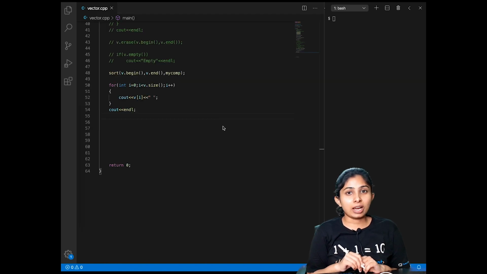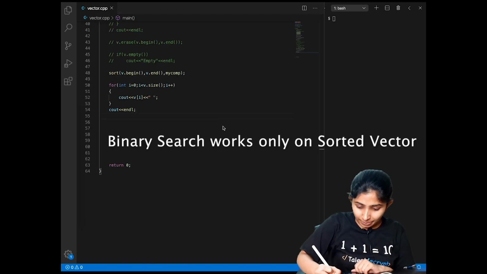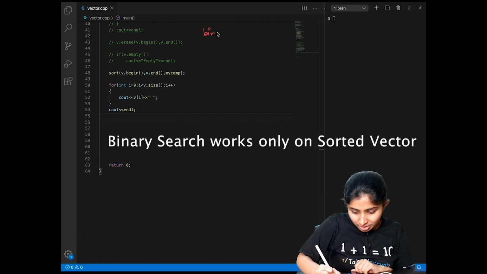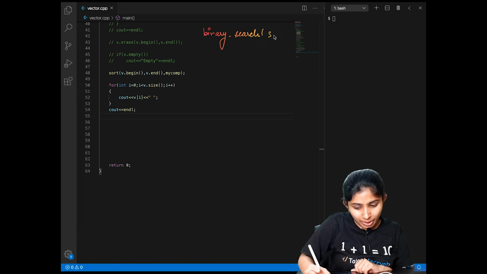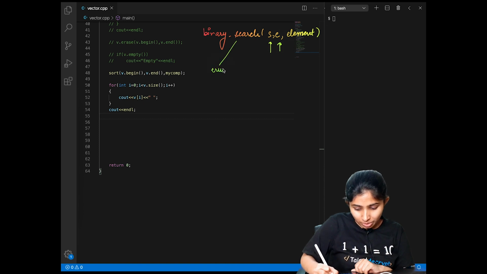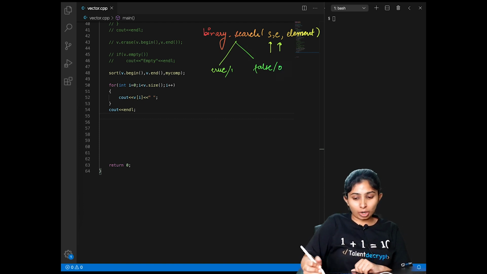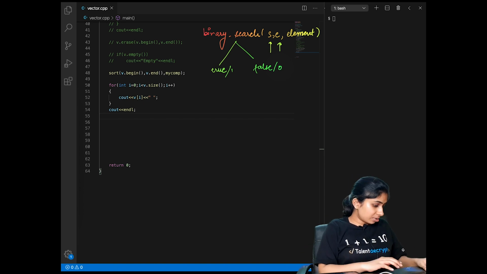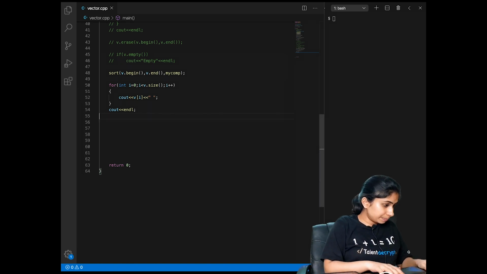Let's see if we can apply binary search on our sorted vector. The function to apply binary search is binary_search, which takes the range between which I want to find my element, and the element. Again, s is inclusive and e is exclusive. This function returns true if my element is found, and it returns false, or 0, if my element is not present in the vector. Let's try to apply this in our code.